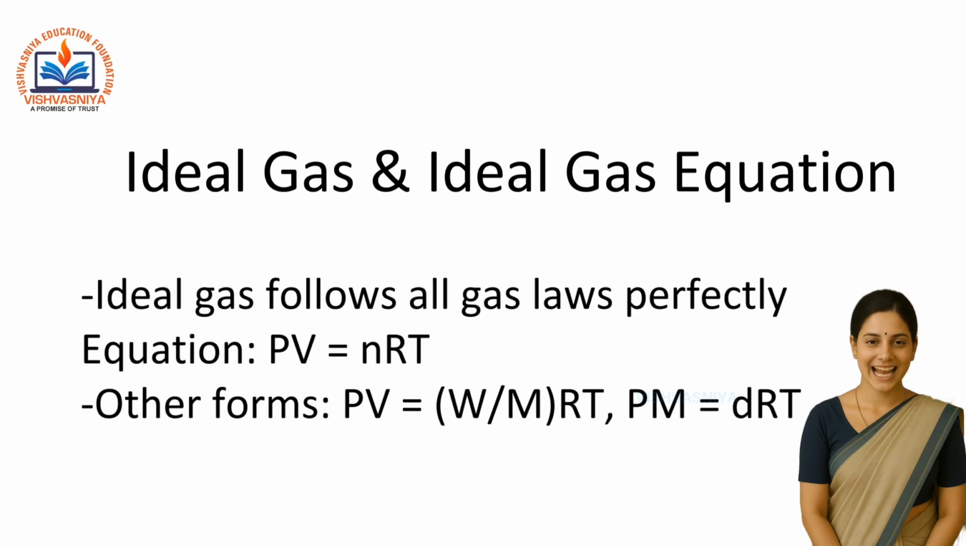Ideal gas and ideal gas equation. An ideal gas is a hypothetical gas that follows all gas laws perfectly under all conditions. It obeys Boyle's law, Charles' law, and Avogadro's law. Ideal gas equation is PV equals nRT, where P is pressure, V is volume, n is number of moles, R is gas constant, and T is temperature in Kelvin. Alternate forms include PV equals W by M into RT and PM equals dRT, where W is mass, M is molar mass, and d is density.